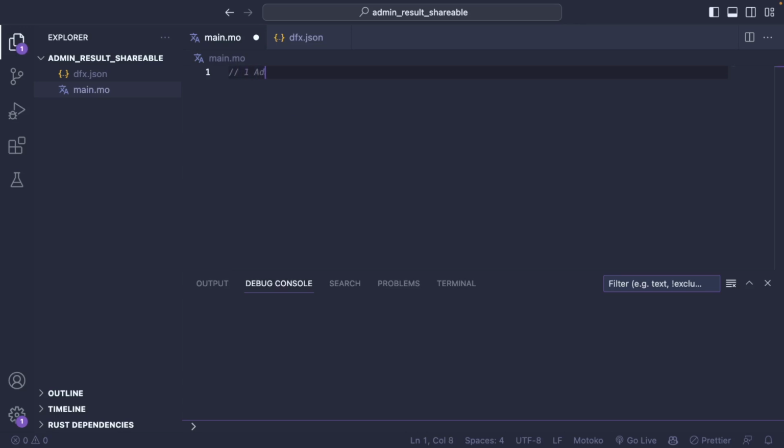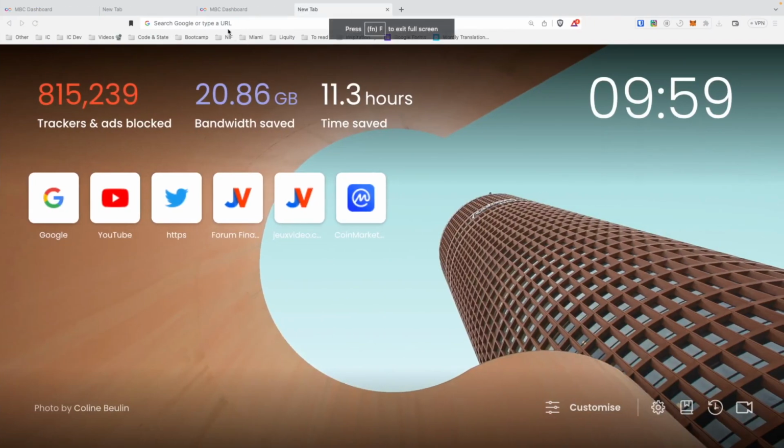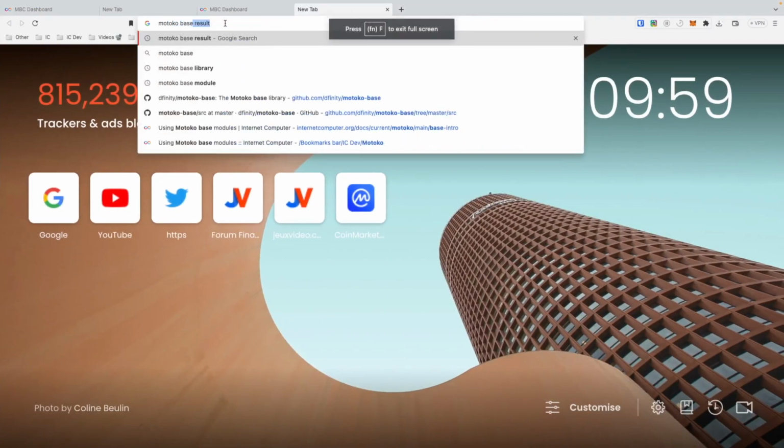The first one is the admin. How do we implement an admin system? The second one is the type result. So result is a type from the Motoko base library.